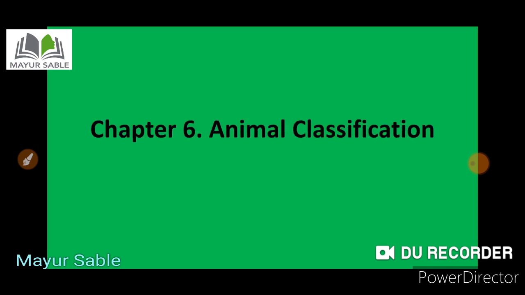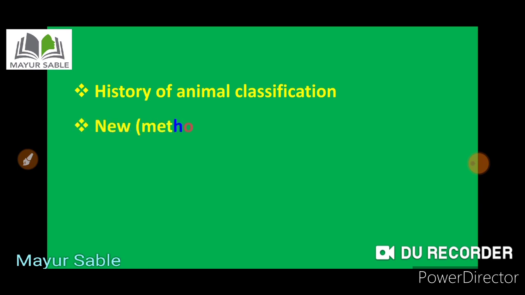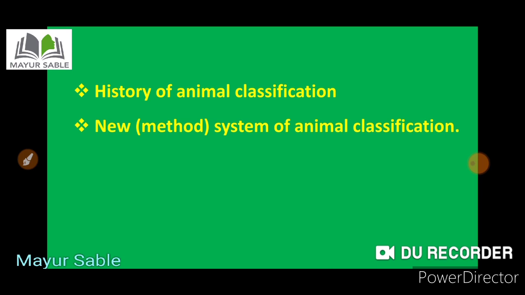Students, you are welcome in this period of Science and Technology Part 2, in which today we are going to study chapter number 6. The name of the chapter is Animal Classification. In the present chapter, we are going to study the history of animal classification, then the new method or system of animal classification, and the kingdom Animalia.